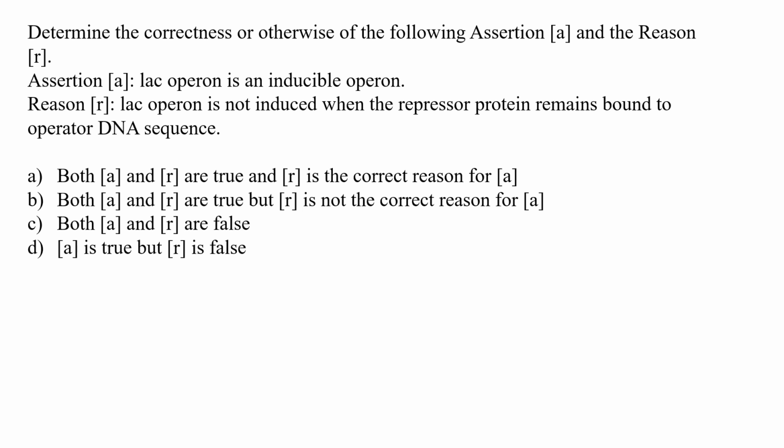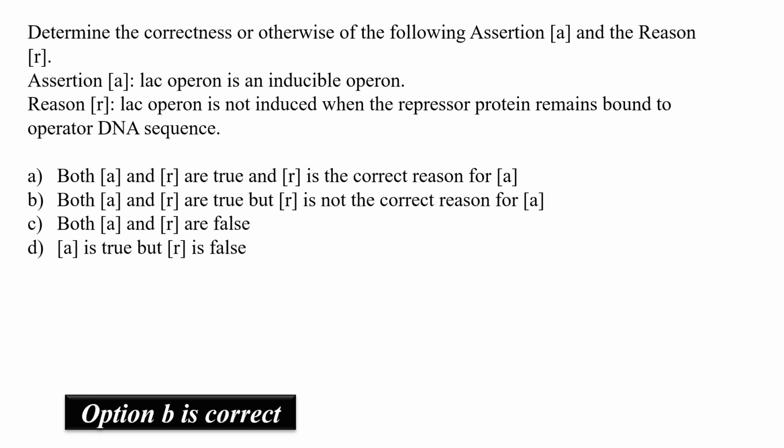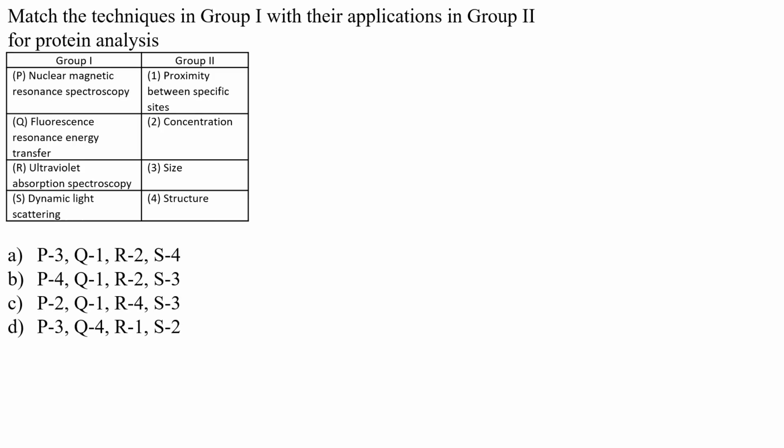It means that in the absence of lactose, our repressor protein remains bound to the operator sequence, due to which transcription cannot happen, and therefore lac operon is switched off. It means yes, assertion A and reason R both are correct, but reason is not giving an absolute explanation of assertion. So yes, option B is going to be my correct option.